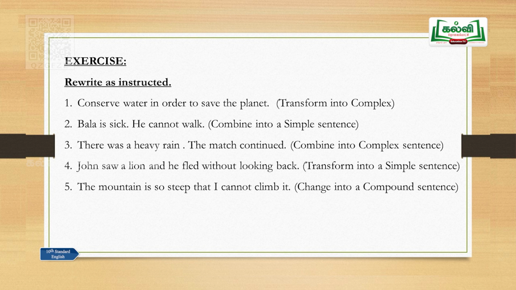John saw a lion and he fled without looking back. Transform into a simple sentence. John saw a lion and he fled without looking back, and you find the conjunction here. So, the given sentence is a compound sentence. There are two main clauses and one conjunction here. How can we just transform this into a simple sentence? You need only one finite verb here.